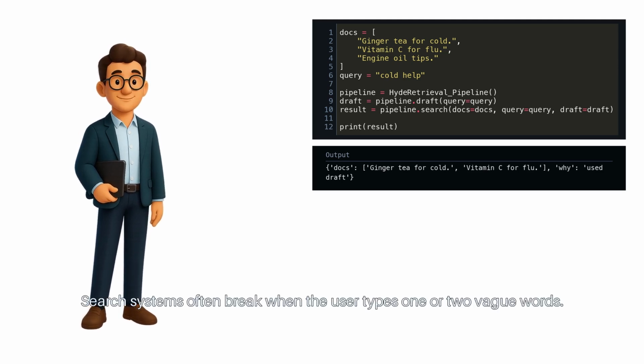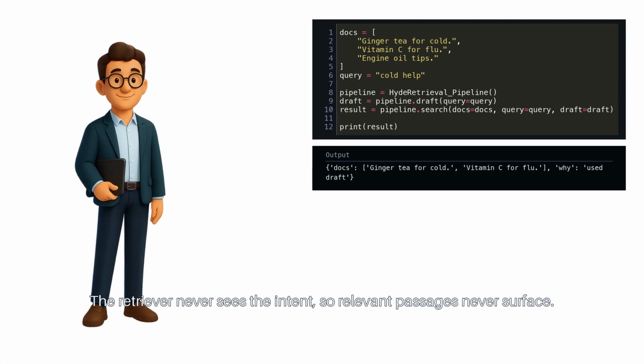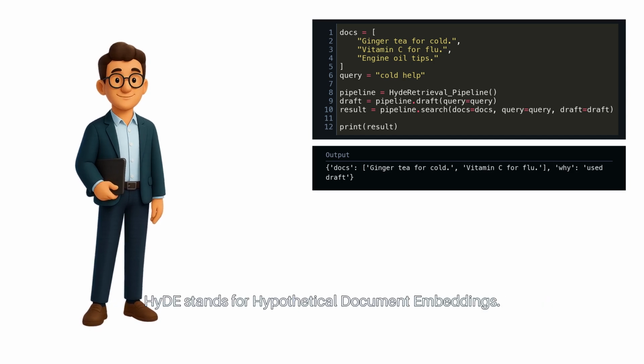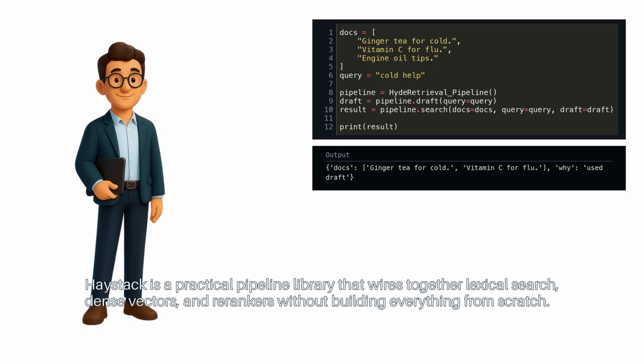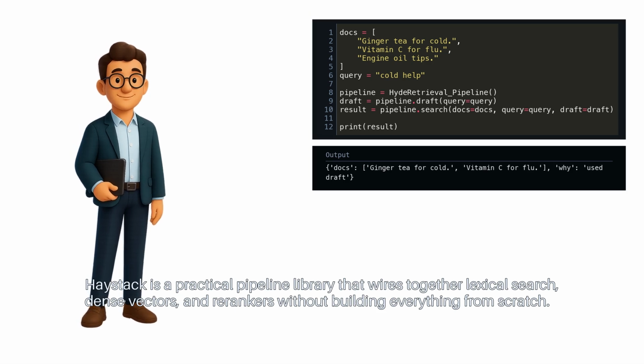Search systems often break when the user types one or two vague words. The retriever never sees the intent, so relevant passages never surface. HyDE stands for Hypothetical Document Embeddings. It asks a model to imagine an answer first, then uses that imagined answer to find documents. Haystack is a practical pipeline library that wires together lexical search, dense vectors, and re-rankers without building everything from scratch.